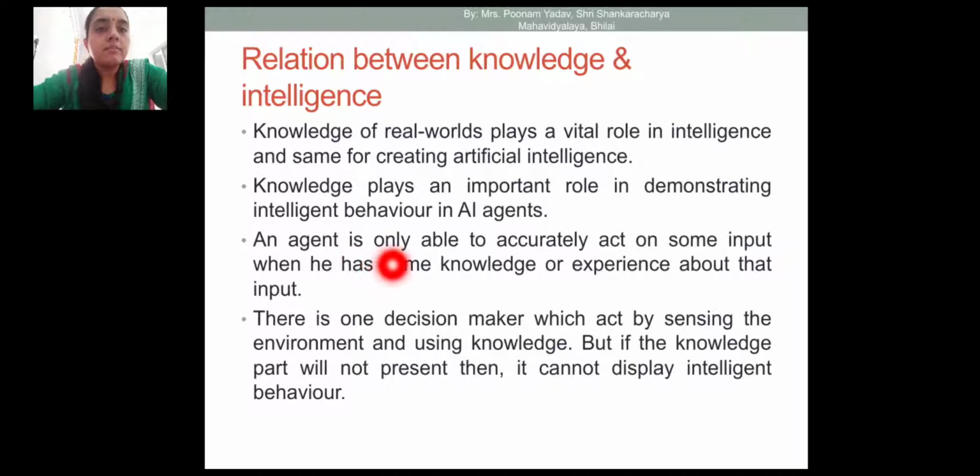An agent is only able to act accurately on some input when it has some knowledge or experience about the input.